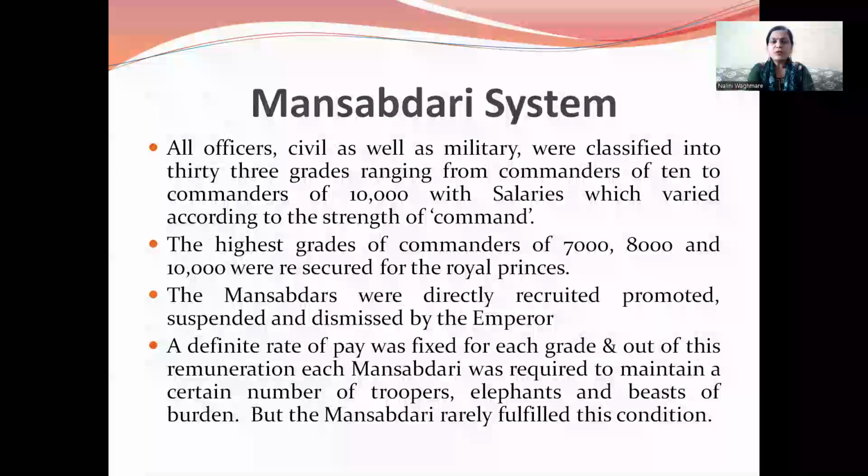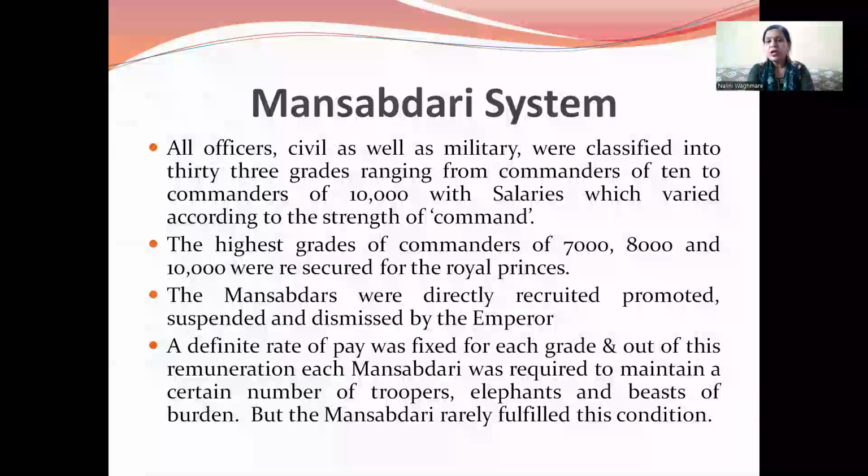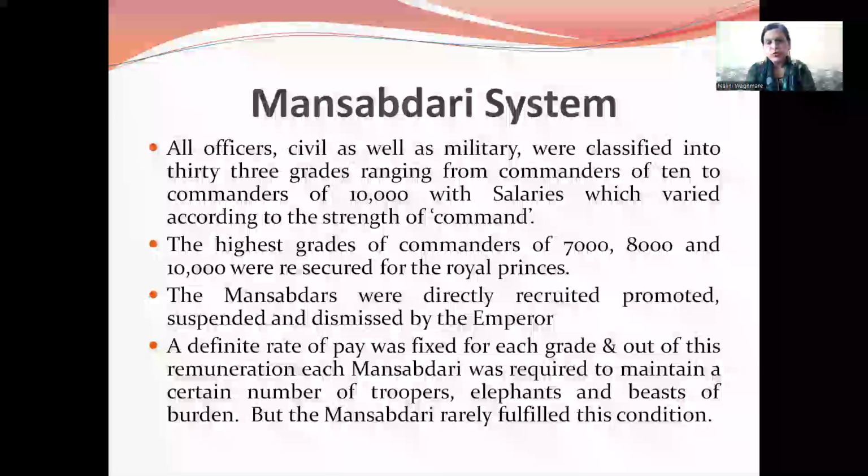The highest grades of commanders of 7,000, 8,000 and 10,000 were reserved for the royal princes. Thus the Mansabdars were directly recruited, promoted, suspended, or dismissed by the emperor. Everything was at the will of the emperor.